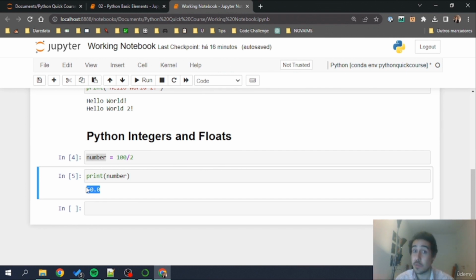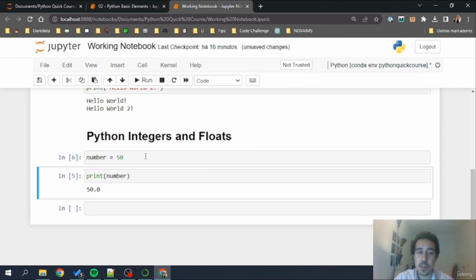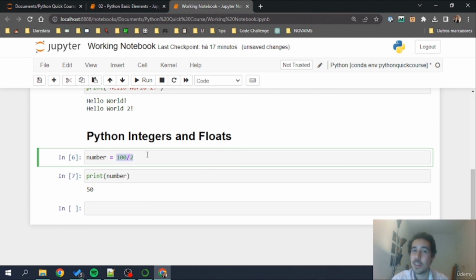If it was just 50, we would have an integer. For example, if I go here and write 50, and now print this, I'll have a 50 without a 0. But every time we apply the division operator, we are turning the number, even if it's an integer, to a float number. How can I confirm if something is an integer or a float? I can use the type function that I'll explain in a bit.